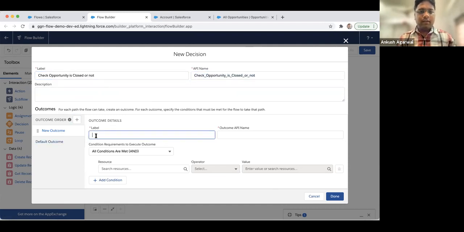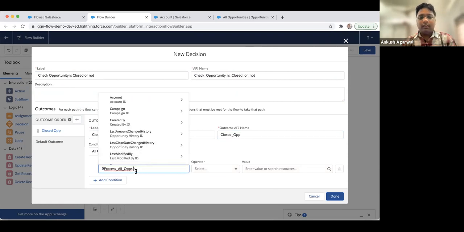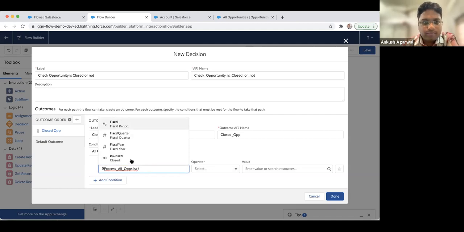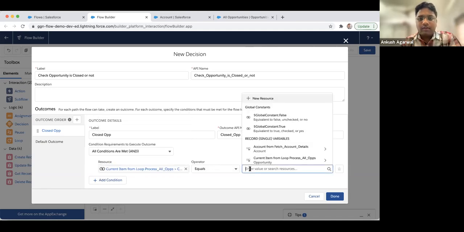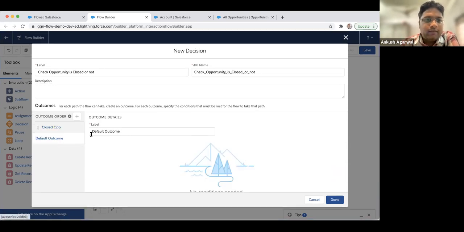Here we define closed opportunity, and whenever you work on a loop, by default the name will start with current item from the loop. So you just select it and then check is closed. Is closed being true means this opportunity is already closed. In the default outcome, we can make it open opportunity for better understanding.